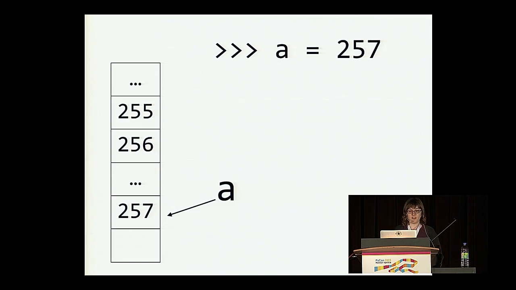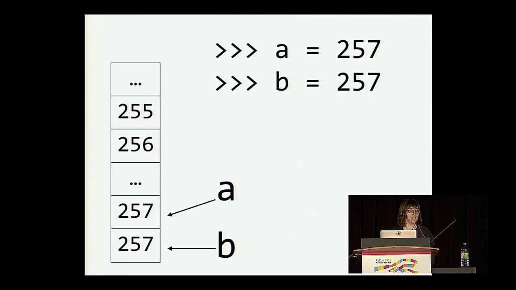For the 257 example, this happens to be outside of the array of integers that we initialize when we start the interpreter. So we create a new instance of the integer class, give it the value 257, and store it in a different place in memory.